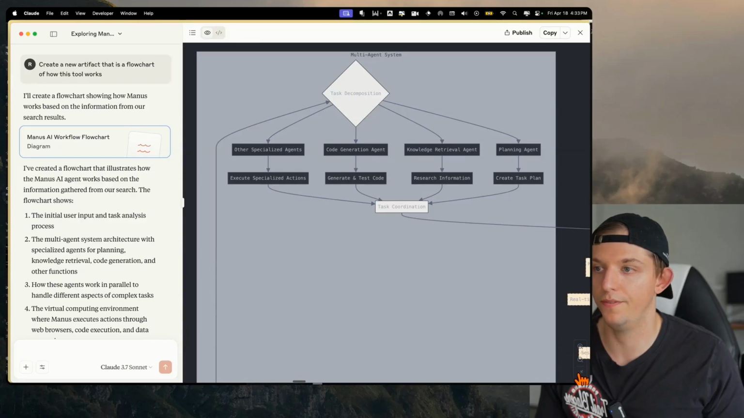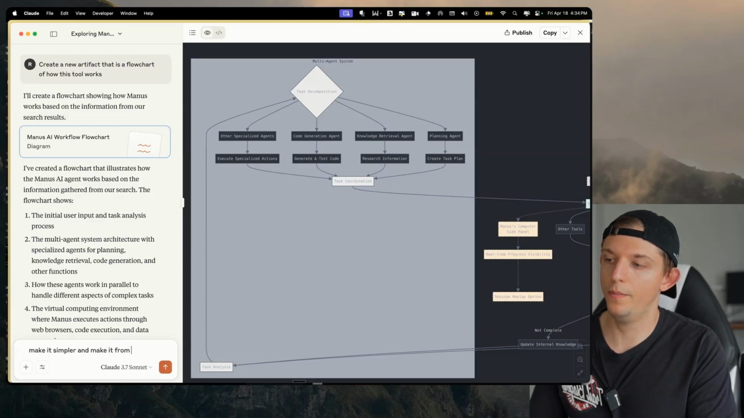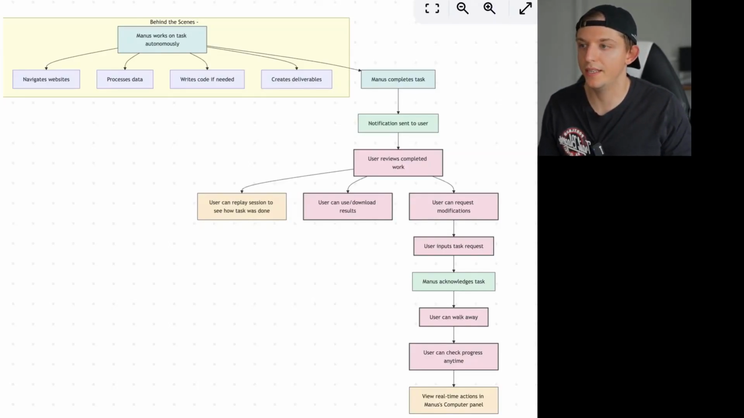We're gonna wanna probably full screen this, honestly. Make it simpler and make it from the user experience perspective. And this is a much simpler explanation of what Manus is.